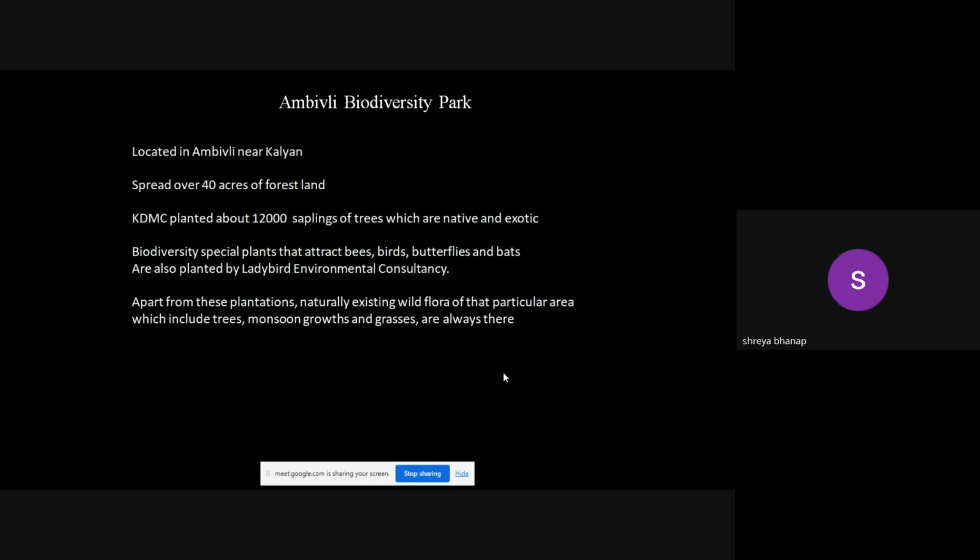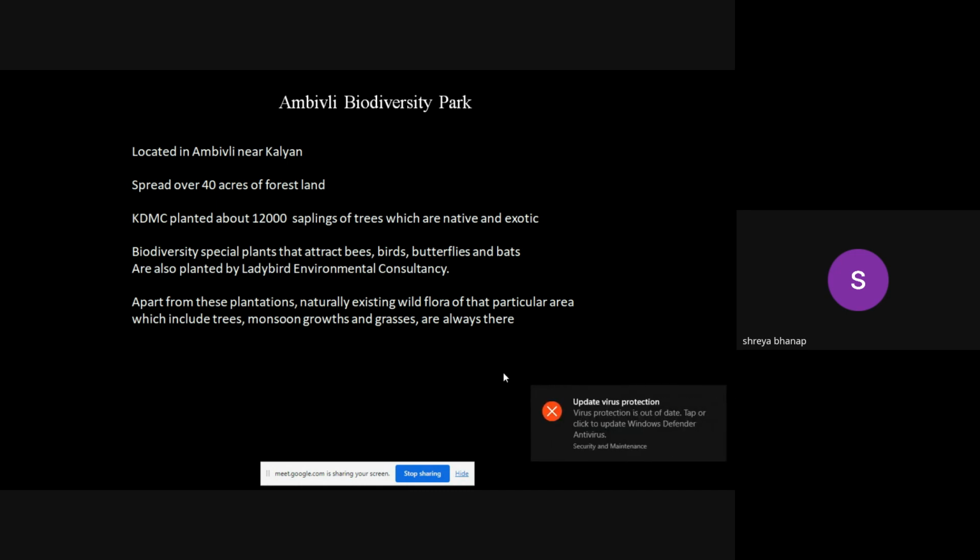So after the plantation is over, still to attract more biodiversity, Ladybird Environmental Consultancy thought to form biodiversity special plants, to plant such plants which can attract more number of bees or butterflies in that particular area. So they thought of preparing a butterfly garden or a bee garden in that particular area.